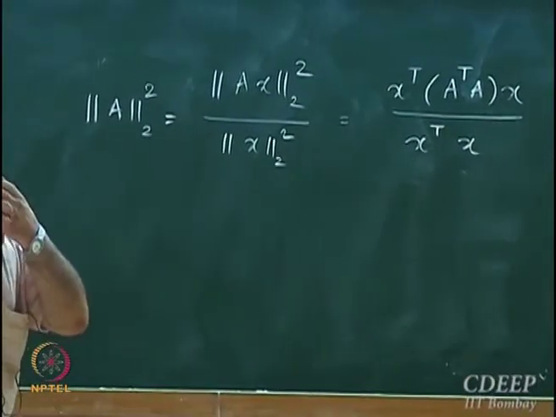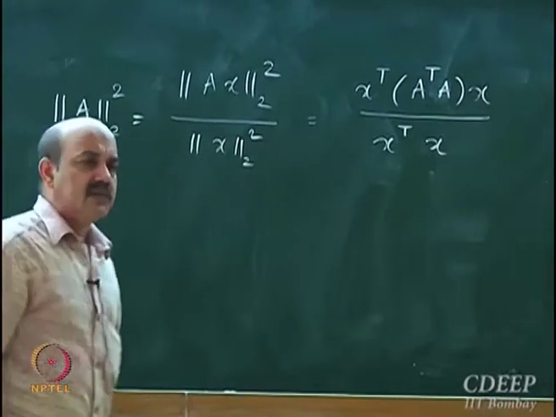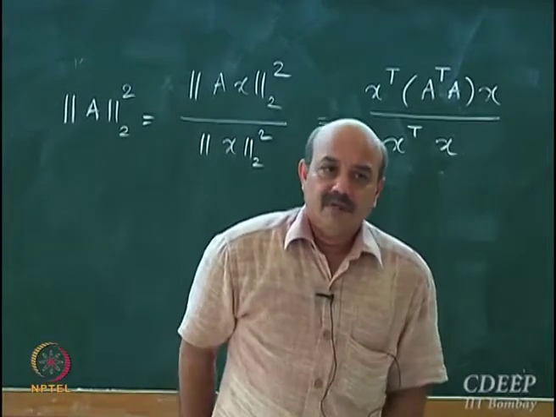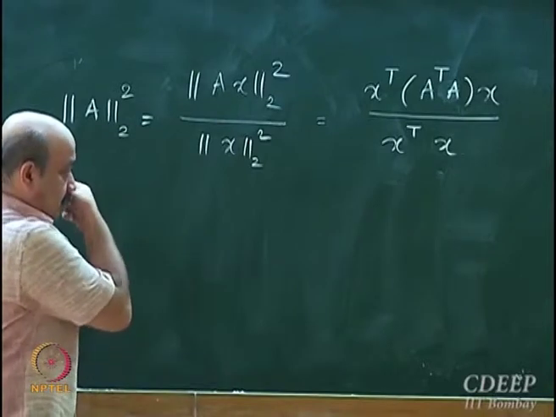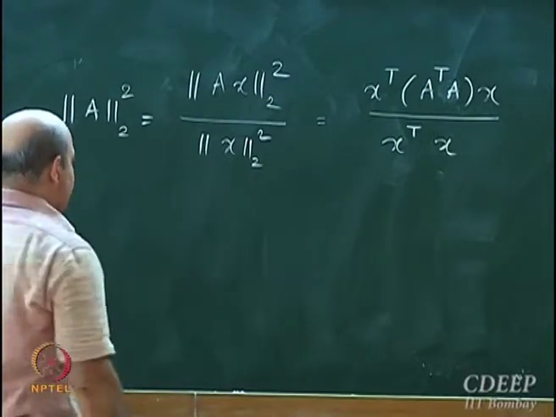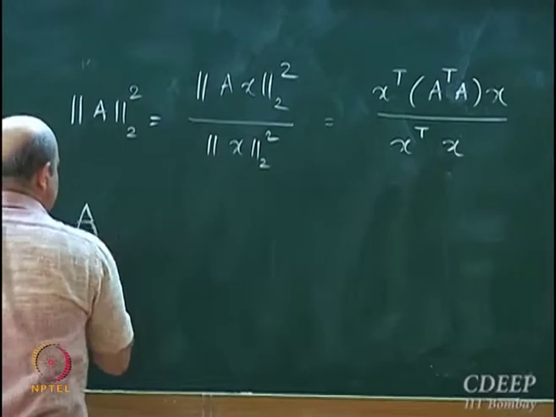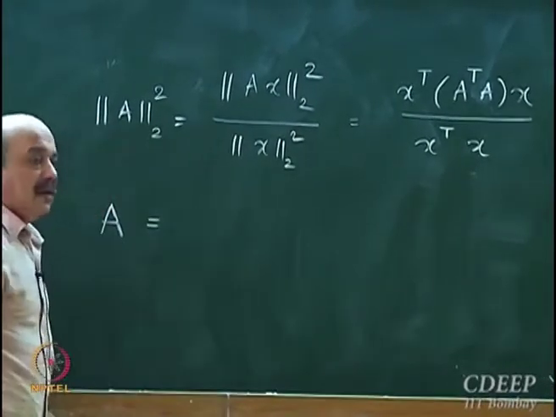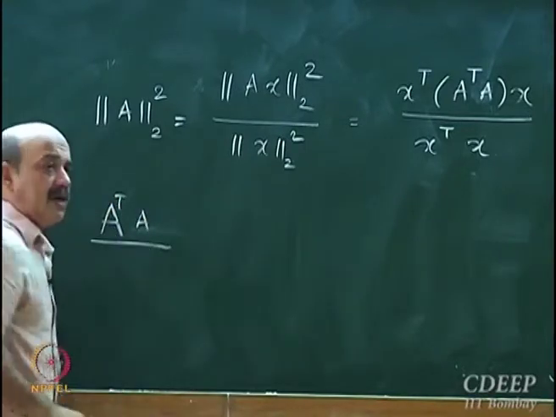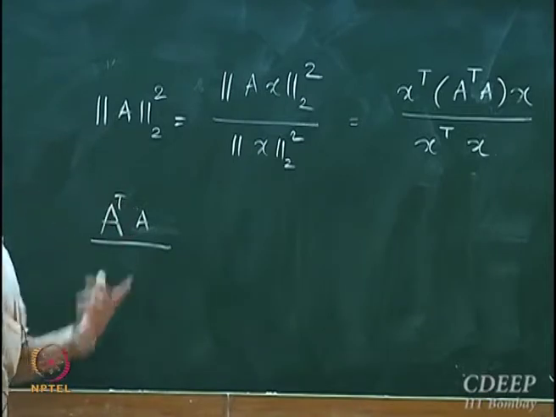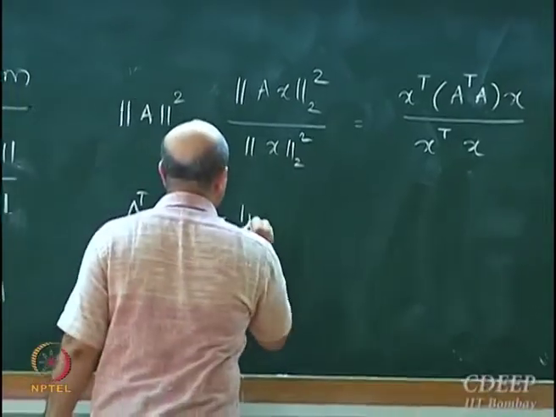Now this particular norm, even though as I said it's not very convenient for computation, gives you a very nice interpretation. So we made an additional assumption that matrix A transpose A is a symmetric positive definite matrix. We made one more assumption that A transpose A has linearly independent eigenvectors.